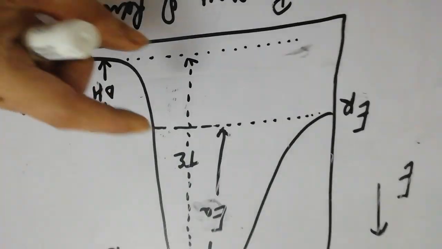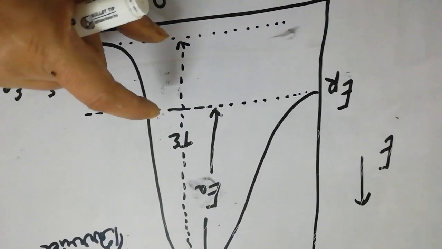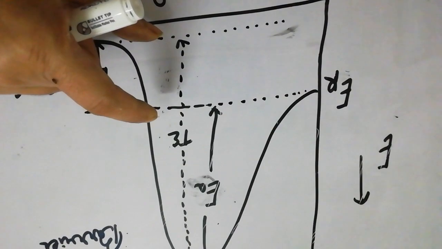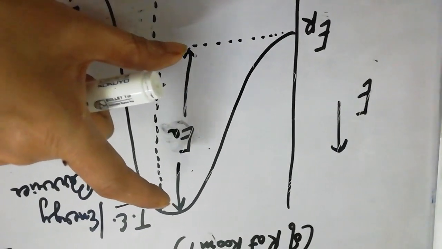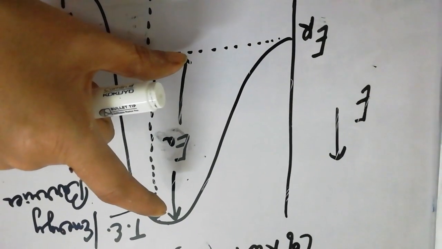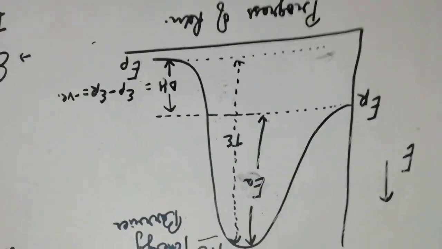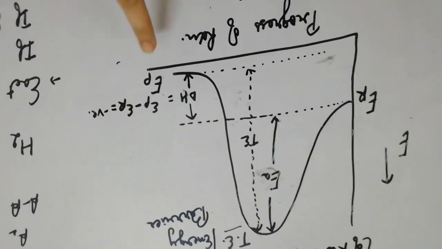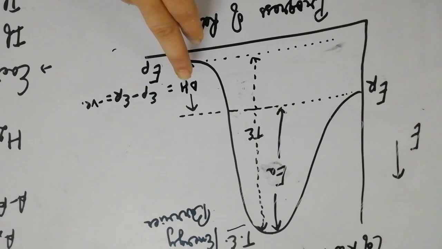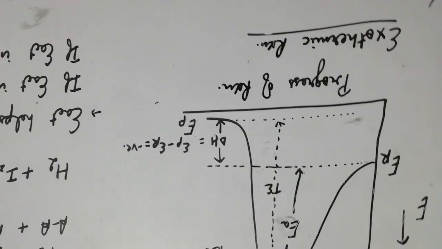Out of the total threshold energy, this much energy the reactants already have at room temperature. So this much energy we have to give from outside, as additional energy in the form of heat or light. This energy is called activation energy. And this graph is for an exothermic reaction, as we can see from delta H equals HP minus HR, which comes out negative. This is the graph for an exothermic reaction.